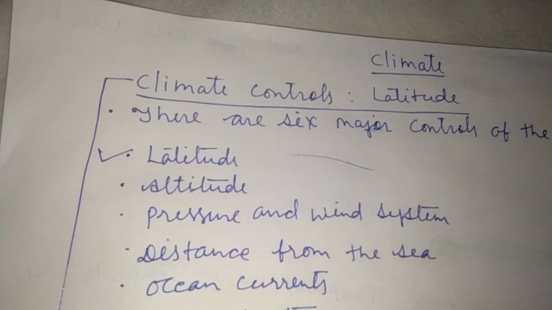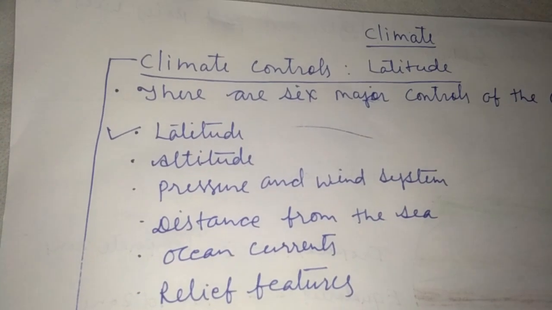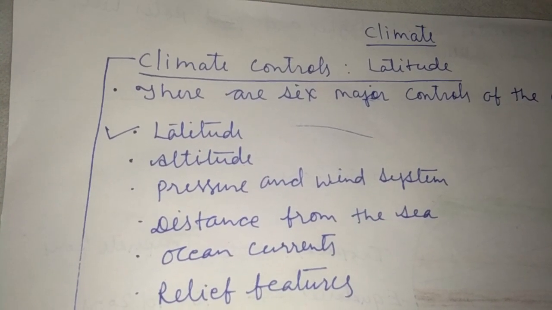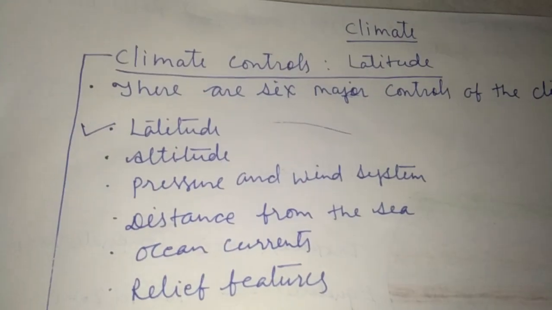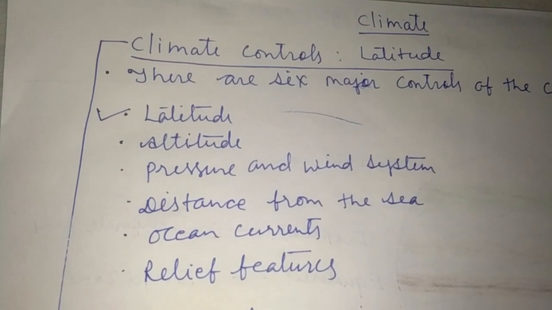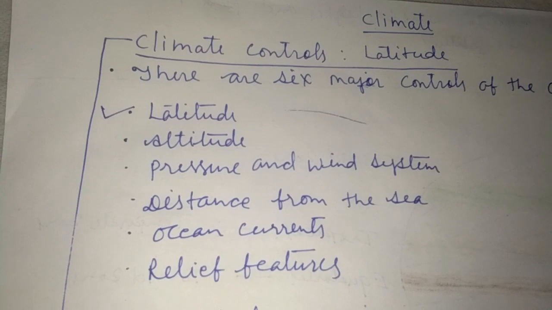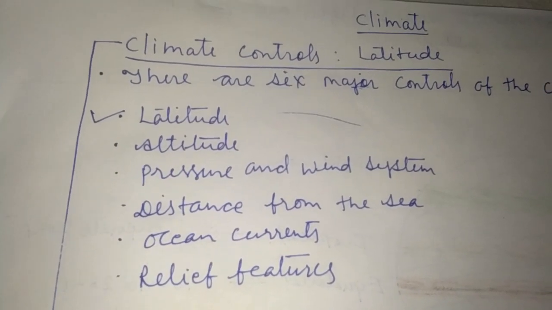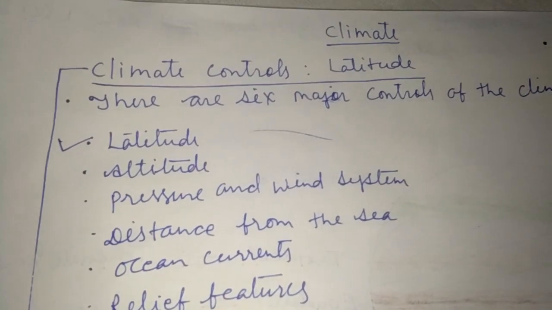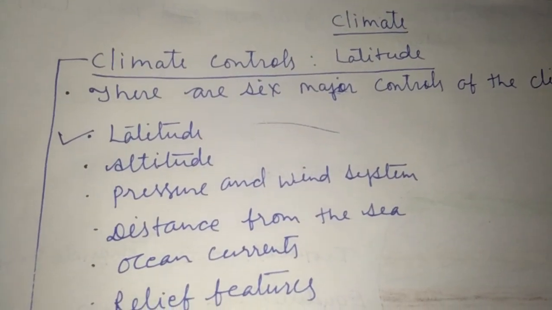So students, first we will find out which are the different factors which control the climate. It is latitude, altitude, pressure and wind system, distance from the sea, ocean currents and relief features. As you listen already, all these factors. So students, we will see first what is the latitude.